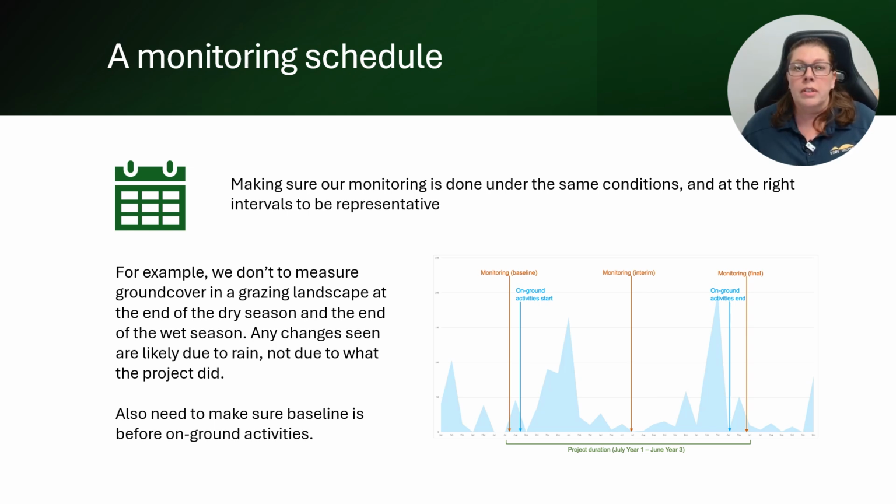The difference in ground cover at the end of the wet season would be much greater than at the end of the dry season, but this isn't necessarily because of anything we'd done, but because it rained. If, however, we measured ground cover at the end of the dry season and then again at the end of the next dry season, that would be a valid comparison because they were done under the same conditions. So in the graph on the right, you can see the pale blue areas represent seasonal rainfall and the orange arrows are the monitoring schedule. So monitoring is done in the dry season and it's been done as close to a year apart as possible within the project timeline. We also need to make sure that we're doing our baseline monitoring before we undertake any on-ground activities that's going to alter the condition.